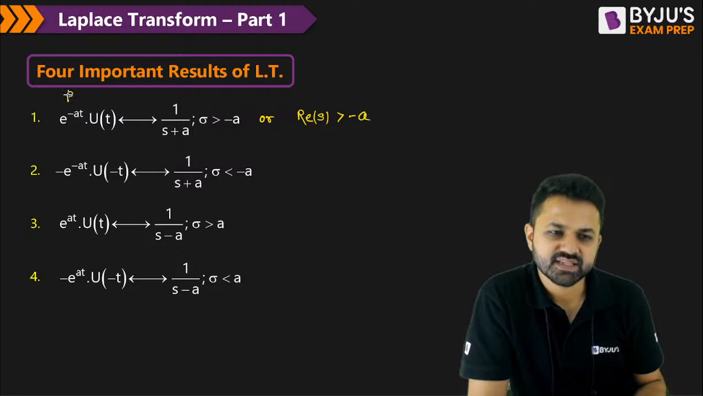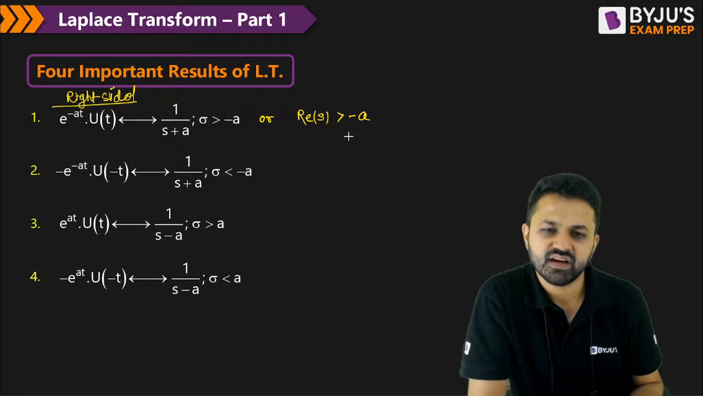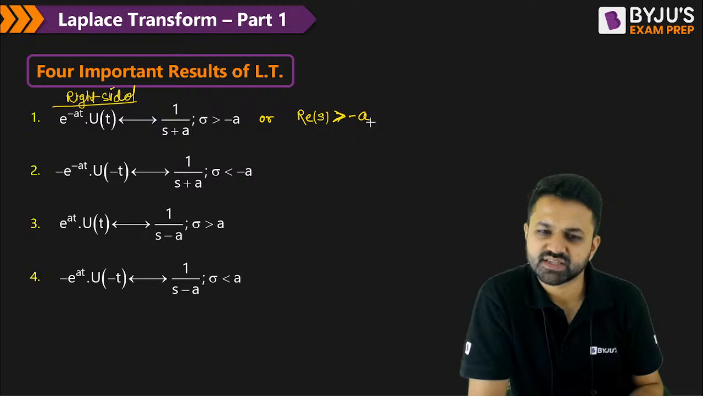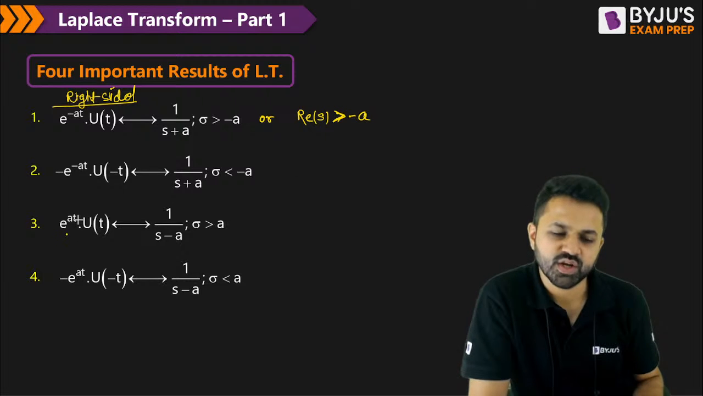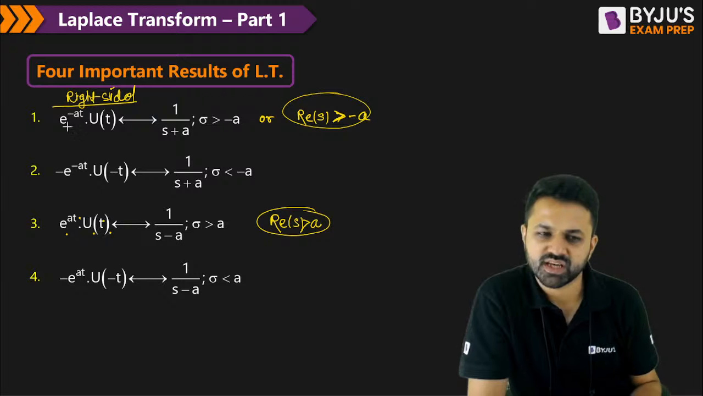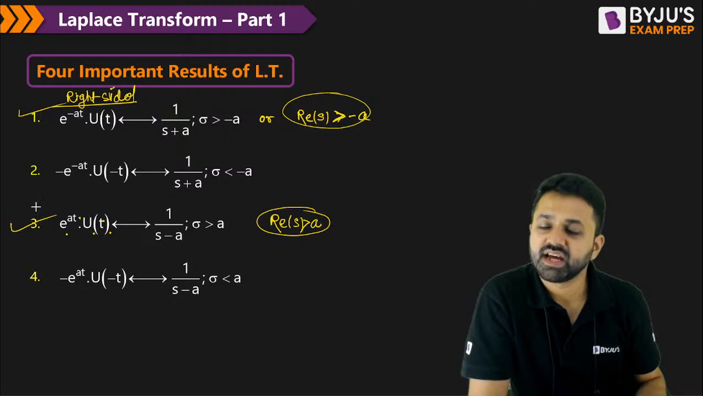So when the signal is right sided, because this is e^(-at) u(t), then the Laplace transform will have the region of convergence with a greater than sign. So real part of s greater than -a. Here also e^(at) u(t) will have real part of s greater than a. So that is the region of convergence for the right hand signal. So 1 and 3 are the right hand signals.